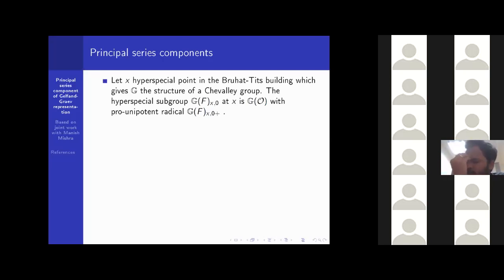Parahoric subgroups are certain kinds of stabilizers of some point in the Bruhat-Tits building. Not exactly stabilizer, but some kind of effect there.